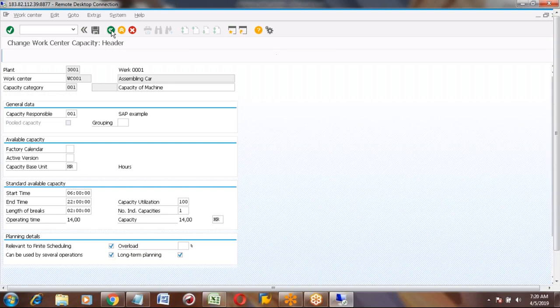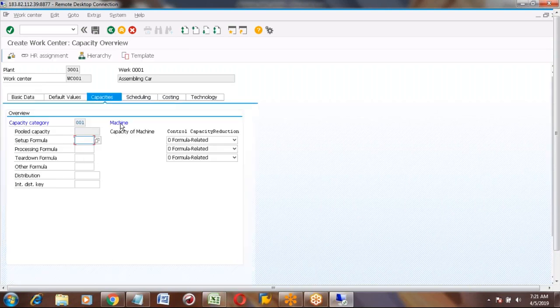So it will come back again to the capacities tab. Are you able to see the work center screen in the capacity tab? Yes, yes. Okay. So this is how to go to the capacity screen and come back to the work center.